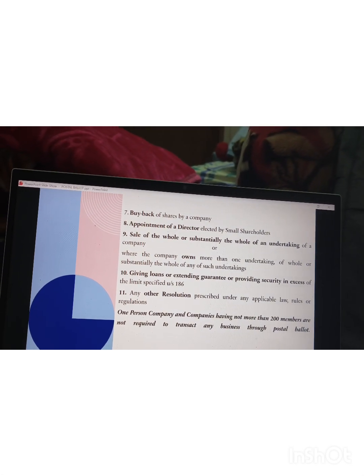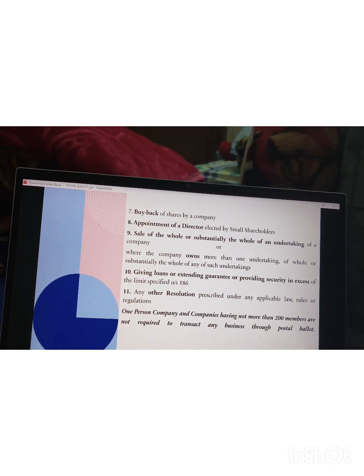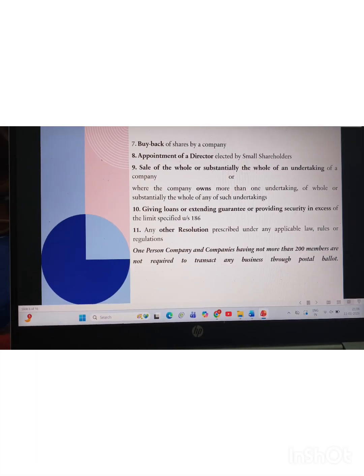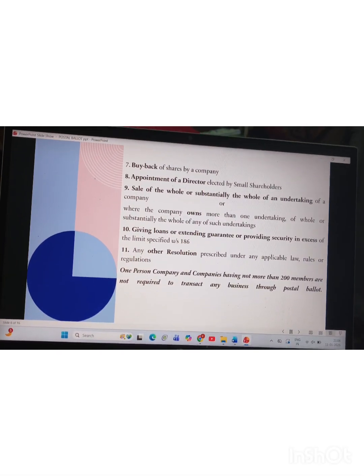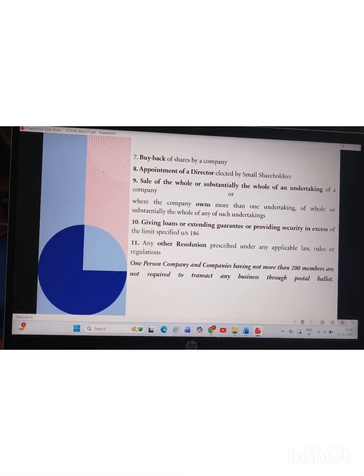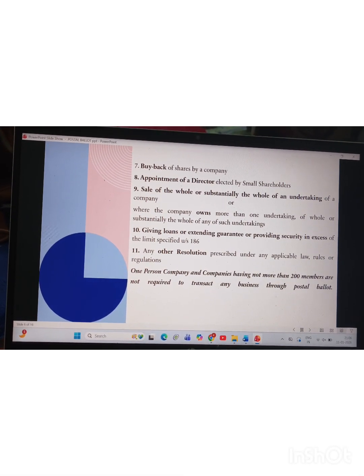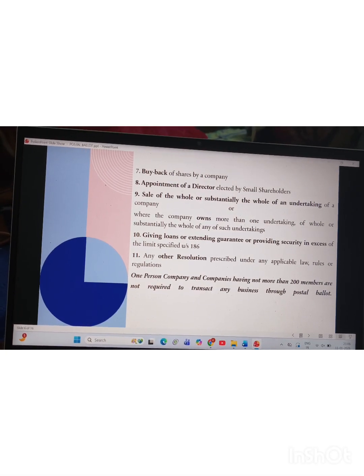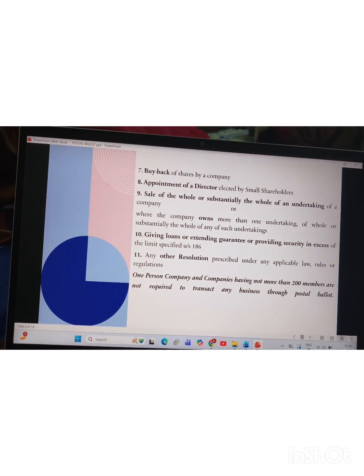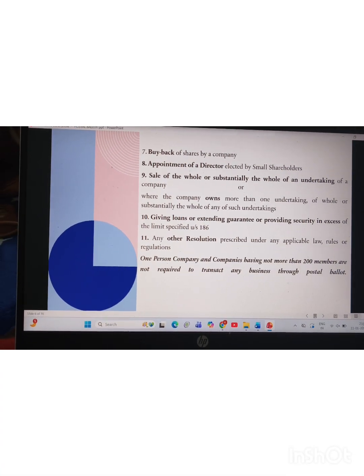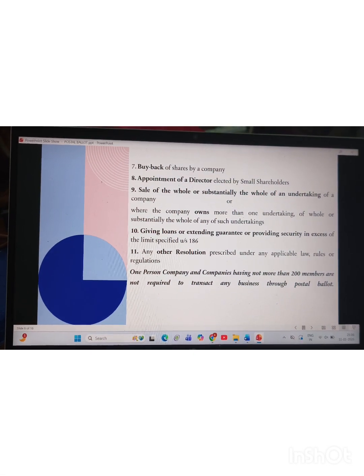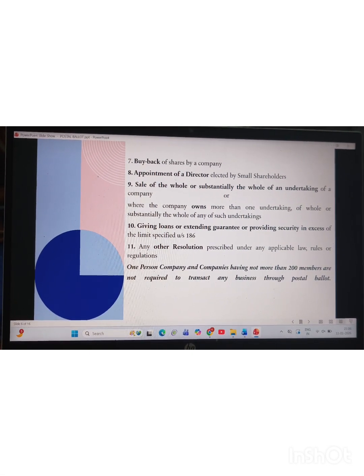And the seventh is buyback. If a company does a buyback as per section 68 of the Companies Act, then postal ballot is required. Next is appointment of a director elected by small shareholders. If a company sells the whole undertaking or substantially the whole of an undertaking, or where the company owns more than one undertaking and sells the whole or substantially the whole of such undertaking, then the company is required to take shareholder consent by way of postal ballot.